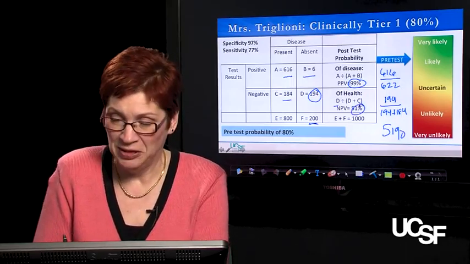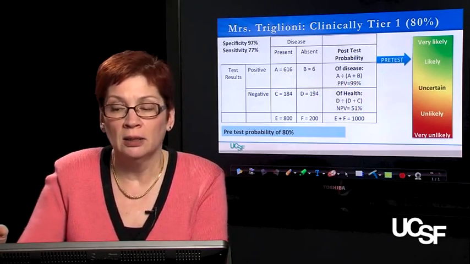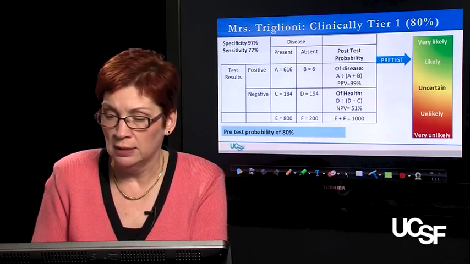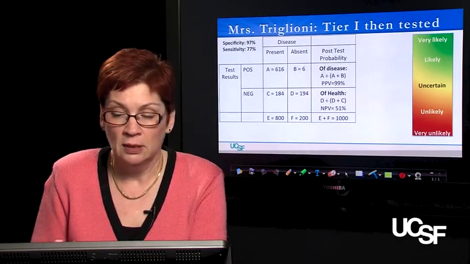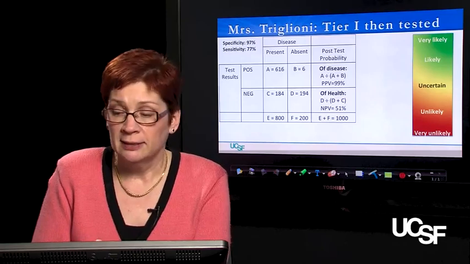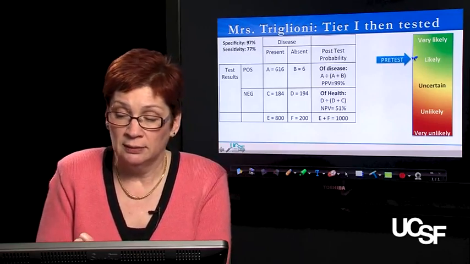Got it? Good. So let's apply that to our likelihood ruler over here and see what that looks like. This is the same table exactly with the same numbers as the last slide. And we're going to say we started with a pretest probability around 80%.